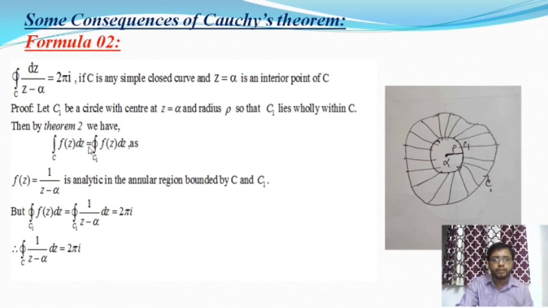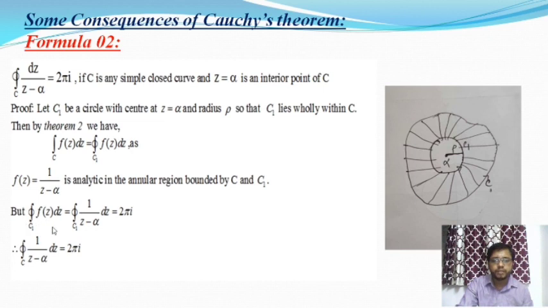Now let us consider f(z) equal to 1 by z minus alpha. This function is not analytic in the circle, but it is analytic in the annular region, where alpha is the center of the circle. In that region the function f(z) equal to 1 by z minus alpha is analytic, and the annular region is bounded by C and C1.